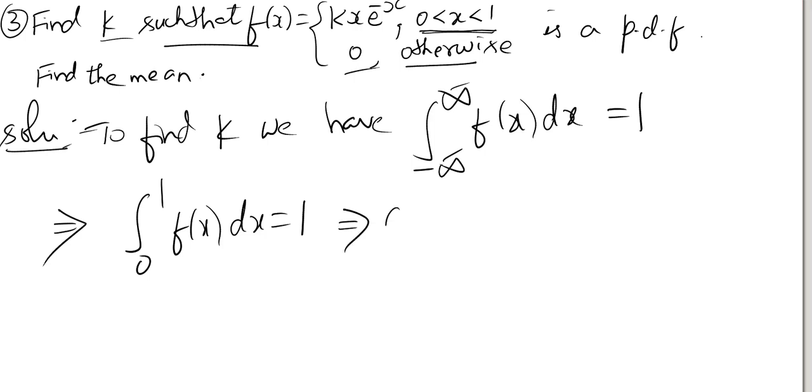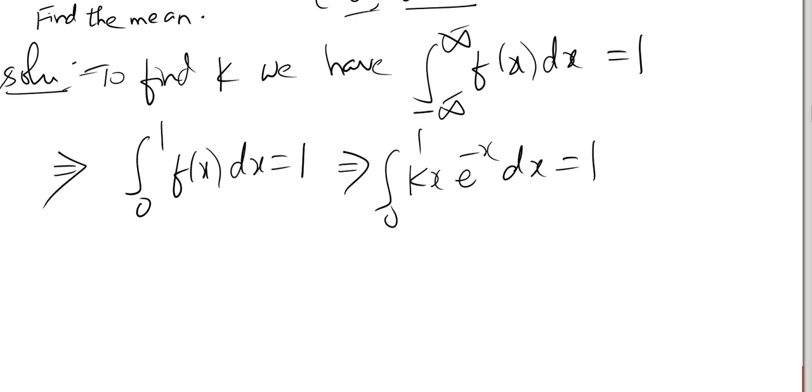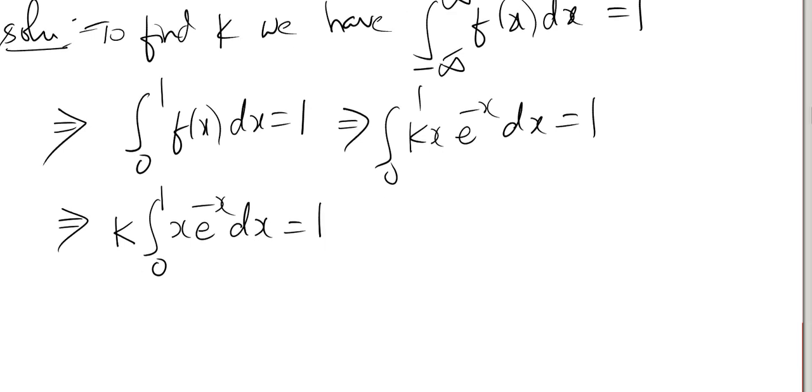Now substitute f of x over 0 to 1: kx e power minus x dx equals 1. k is a constant, take it outside the integral: 0 to 1 of x e power minus x dx is equal to 1. Now we have to apply the product rule for this integral, because we have two functions, x and e power minus x. Or we have another rule called Bernoulli's rule. It's very useful for doing integration by parts.